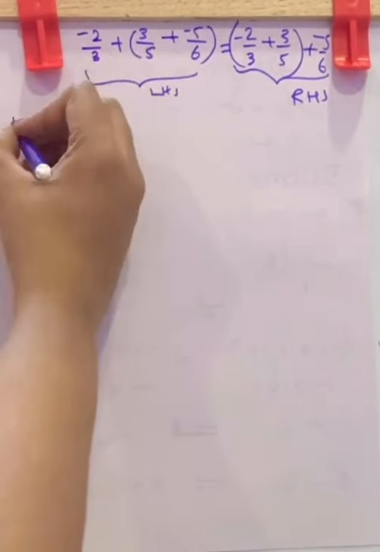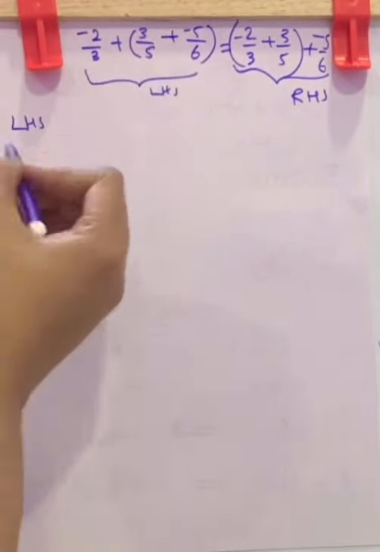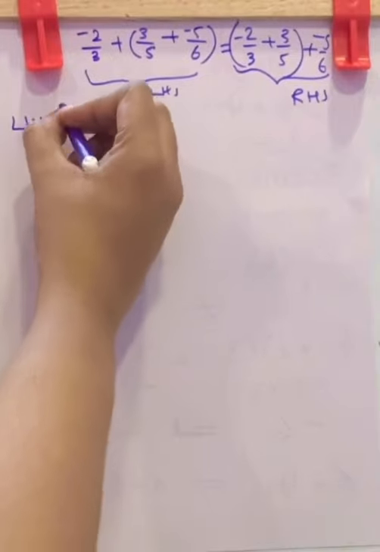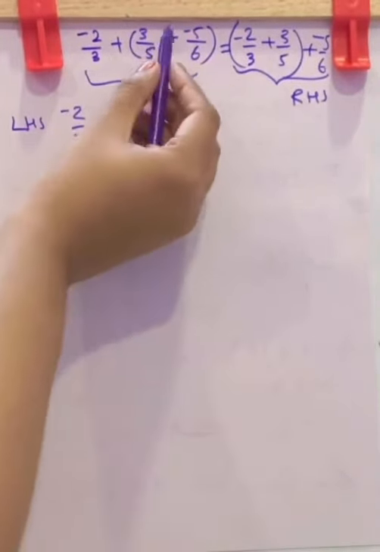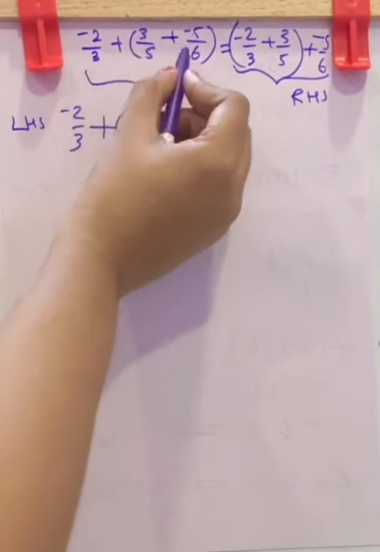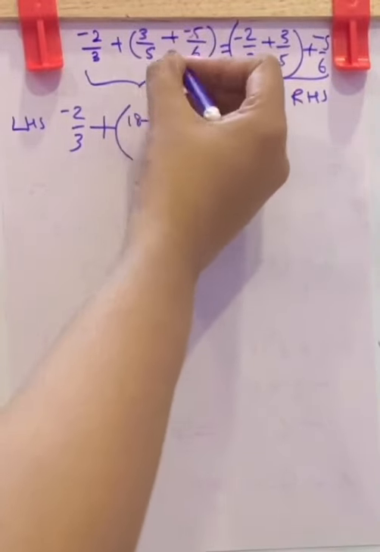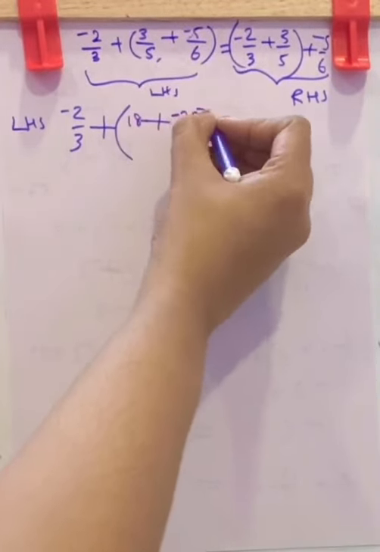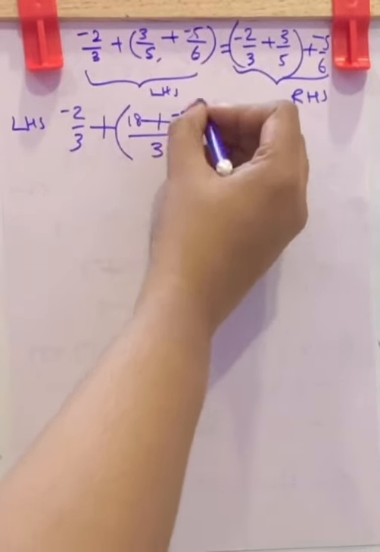Now taking LHS, here the bracket is this. So first we will do that. Carry down this negative 2 by 3 plus, inside the bracket you should apply cross multiplication. That is 3 6s are 18, plus negative 5 into 5, negative 25, whole divided by 5 into 6, 30.